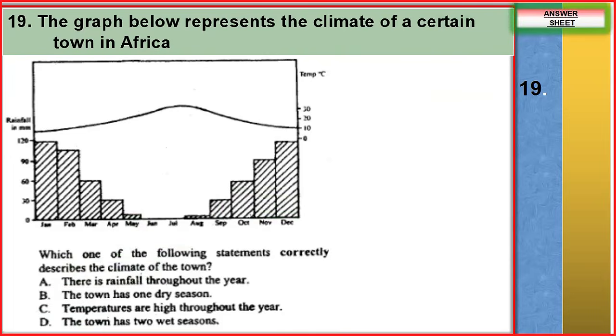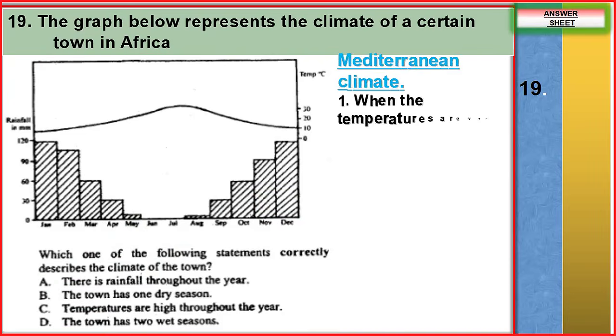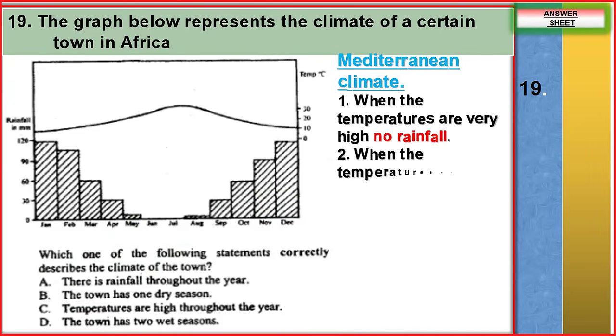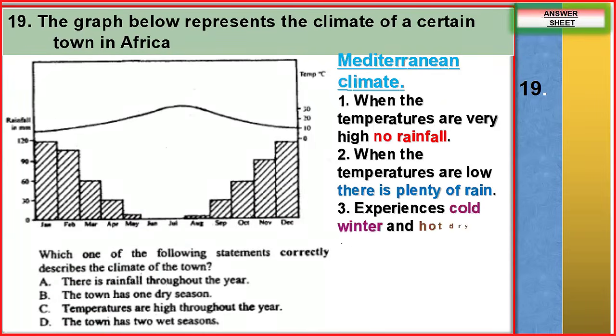So this is Mediterranean climate. We usually say when the temperatures are very high, there is no rainfall, and when the temperatures are low, there is plenty of rainfall. So it experiences what is called winter and hot summer.